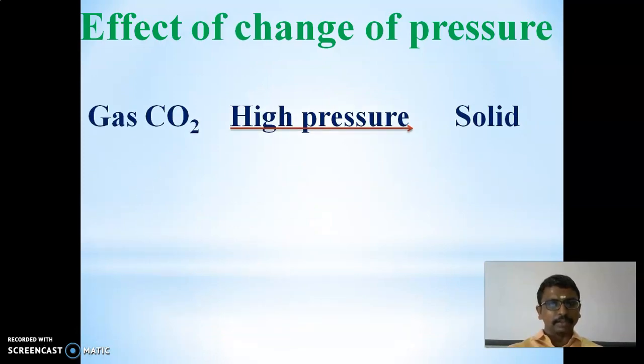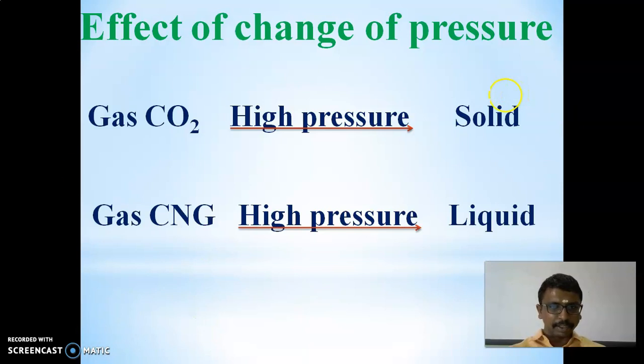And there are some concepts here. We take gaseous carbon dioxide. When we apply high pressure, that will be converted to solid CO2, that is dry ice. Similarly, when we take gaseous CNG, CNG means compressed natural gas, and apply high pressure, that will be converted to liquid state.